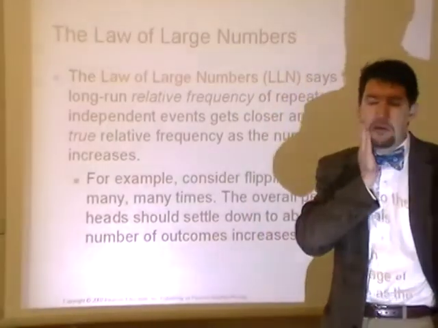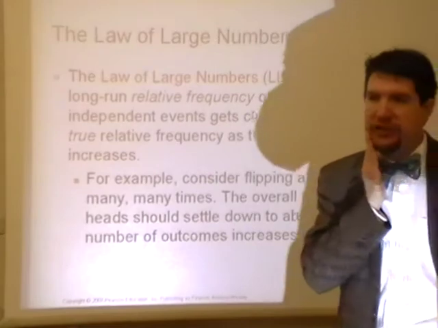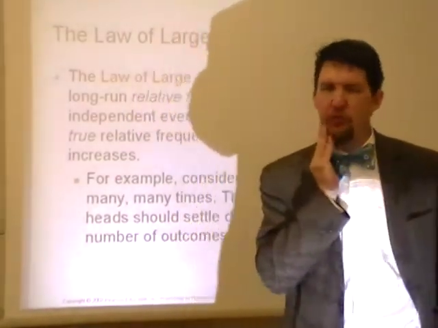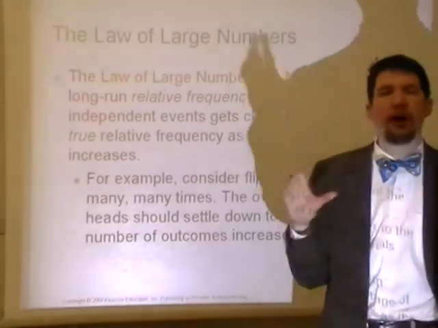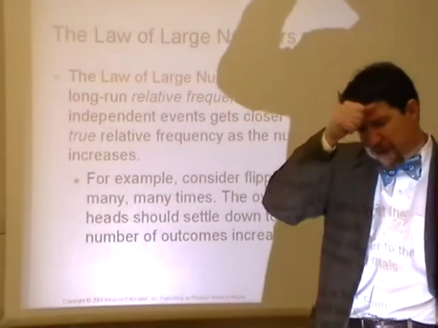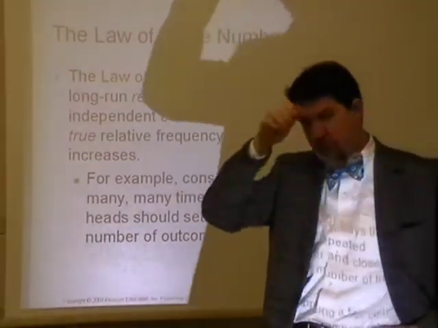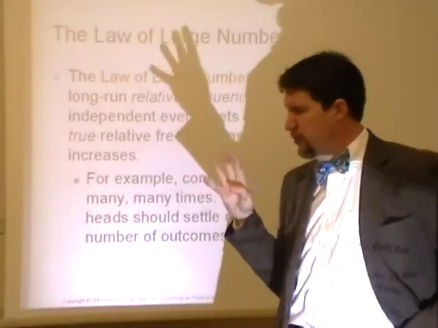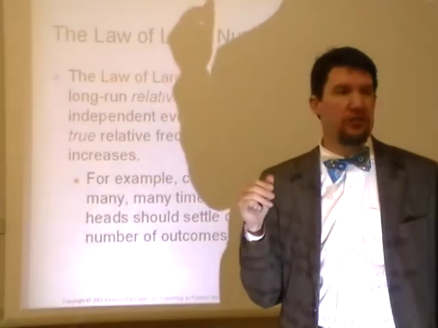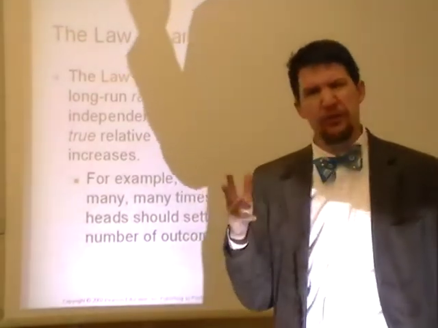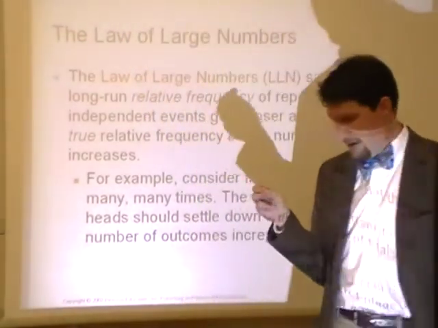Would it be possible or likely for you to get 75% heads when flipping a coin? And let's say this coin is fair, and your thought is 75%? Probably not very likely. But if I said to you, what if you flipped it 4 times? 75% of 4 would give you 3 heads. And is that likely to happen? Your response is, well, yeah, actually, it's very likely that I could get that.